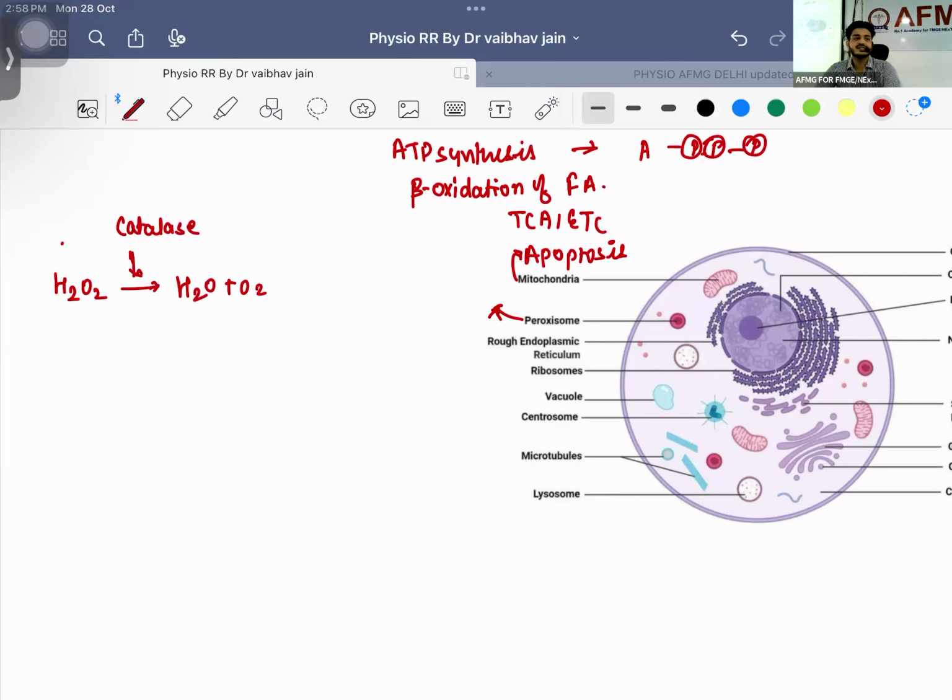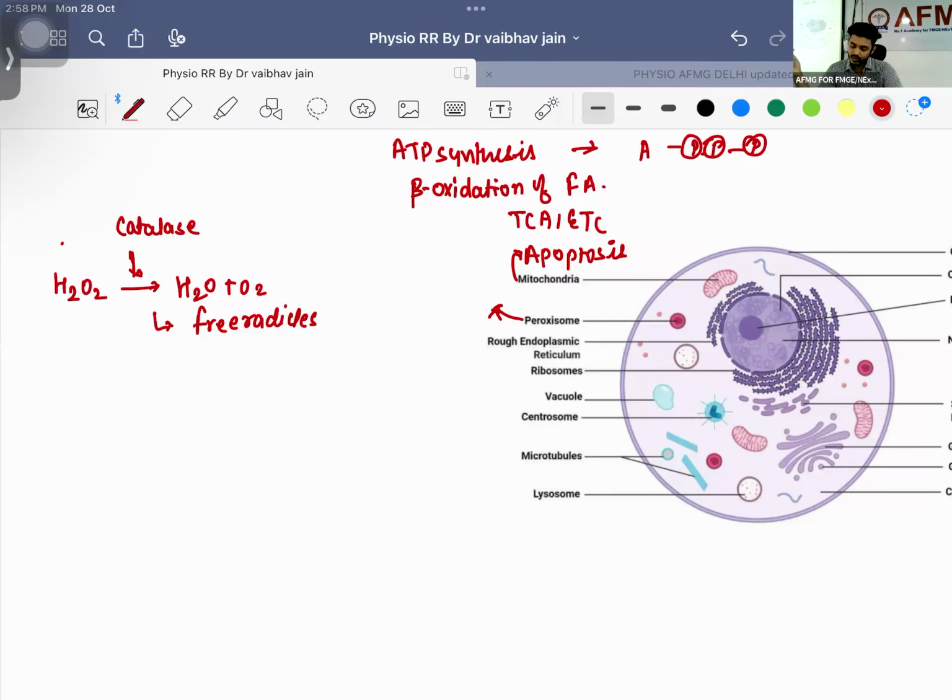There are certain functions. First function, they are going to generate and degrade free radicals. Free radicals are single electron species, and wherever they come in contact with other cells, they are going to destroy them, right? Whenever it comes in contact with any cell, be it your skin cell, blood cells, bacteria, or virus, it is going to destroy it, right? That is the purpose.